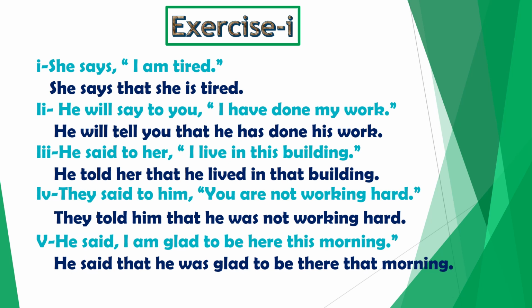Sentence number 4. They said to him, you are not working hard. Object is present after the reporting verb. So said to changes into told. They told him. We remove commas, put that as the conjunction. You is the pronoun of second person. Second person pronoun changes according to the object. What is the object over here? Him. So you becomes he.